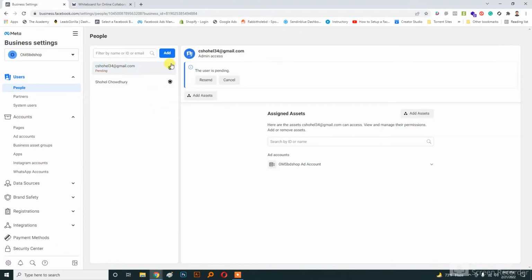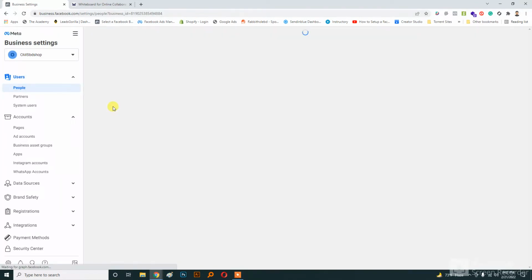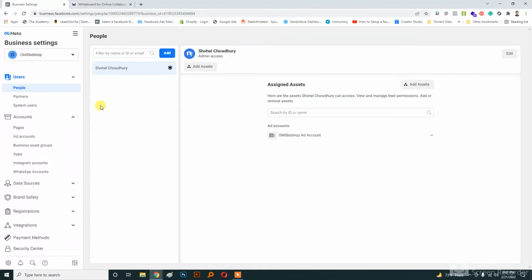Okay, so we are on the business manager account now. So this interface is called business setting. So if you want to add someone on your business manager account, then you need to select the people's tab and then click on add.